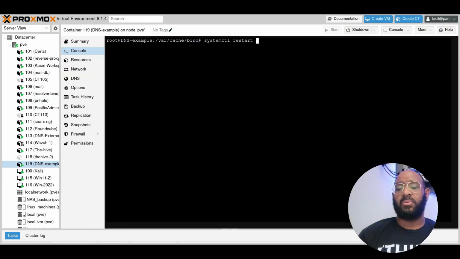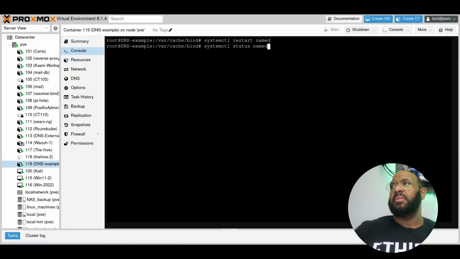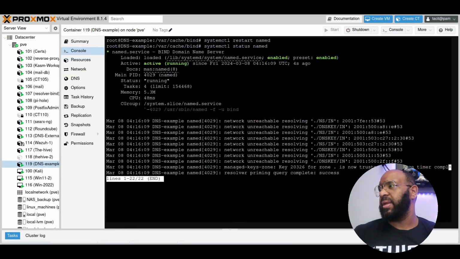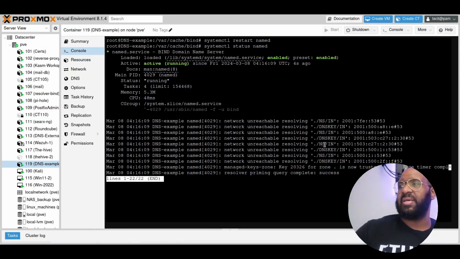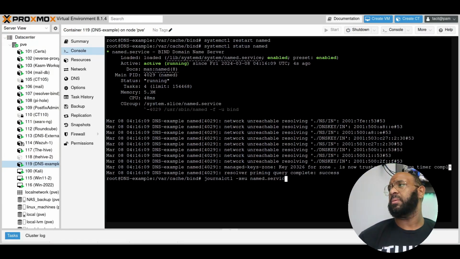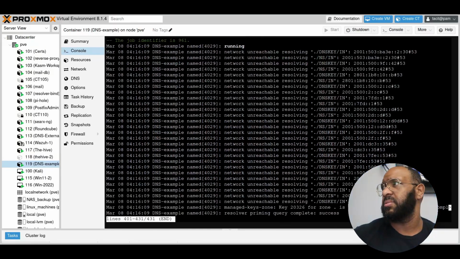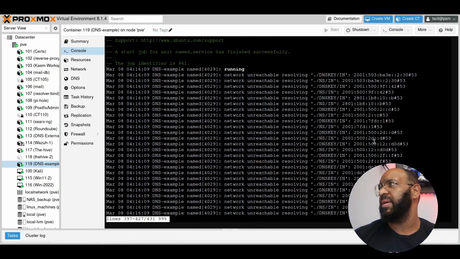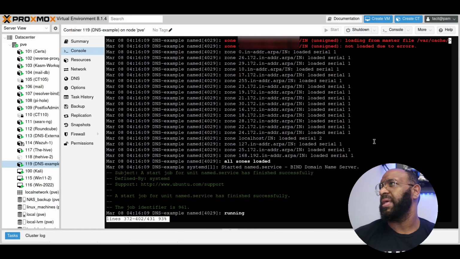If everything worked well, we should be able to see that it created keys. It said it started successfully. I don't always trust that, so what I do is I look at the journal. In journalctl -xeu named.service. All right. So here we're going to get a little more information. That's what we're looking for.